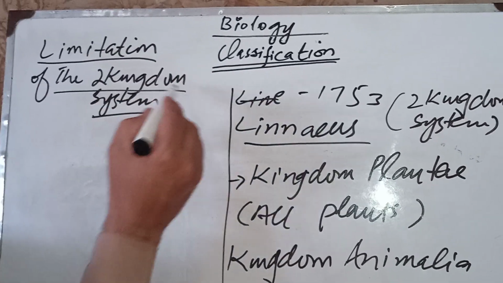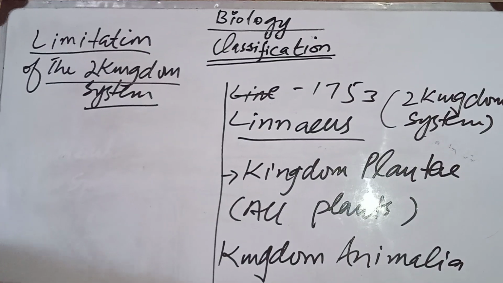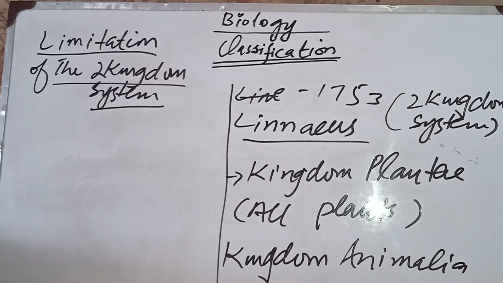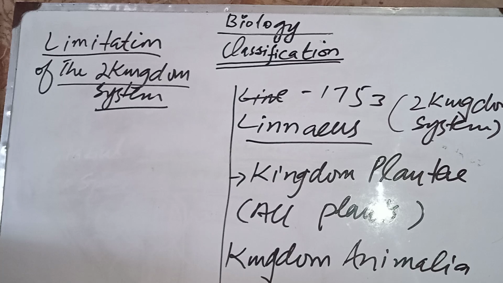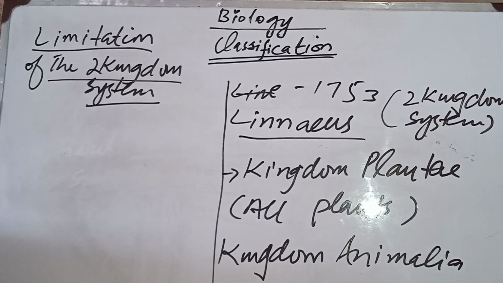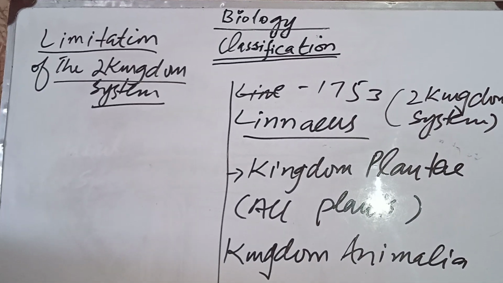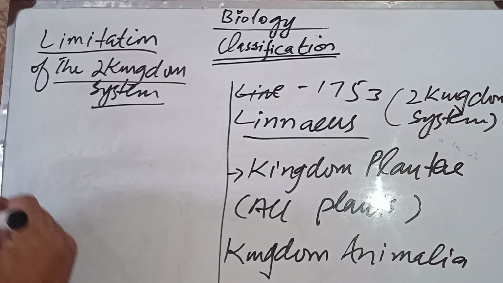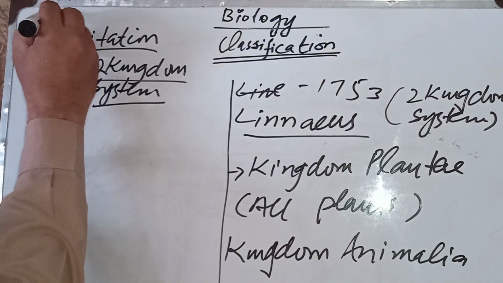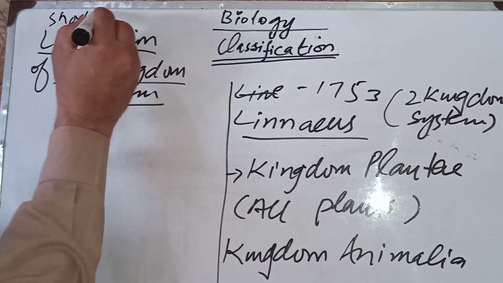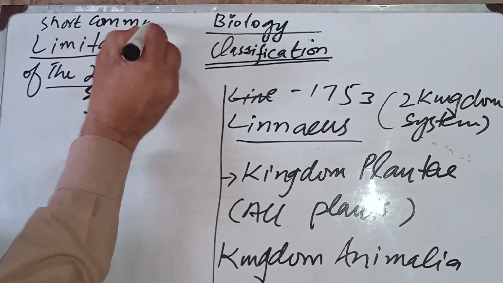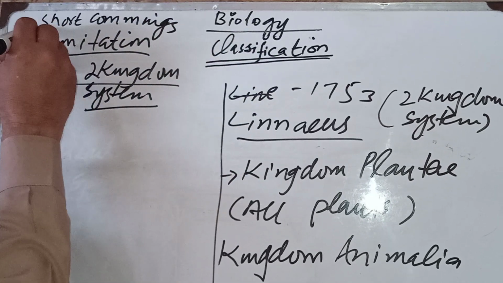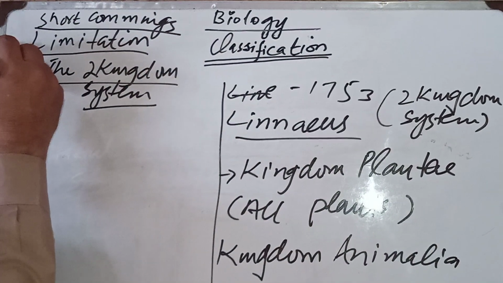Why did it fail? So the reason of its failure is called limitation. Clear? So you can also call it shortcomings. Limitation or shortcomings, both are the same thing.